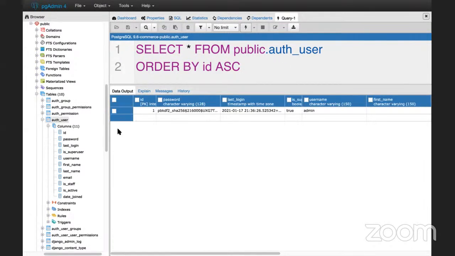The table name is auth_user, and all the data is captured there. One of the great features of Django is that the password is encrypted by default. You don't need to worry about the encryption process, we can basically use it directly.